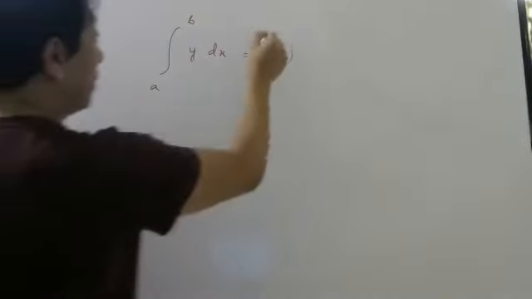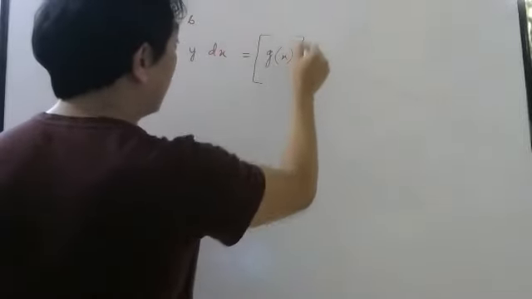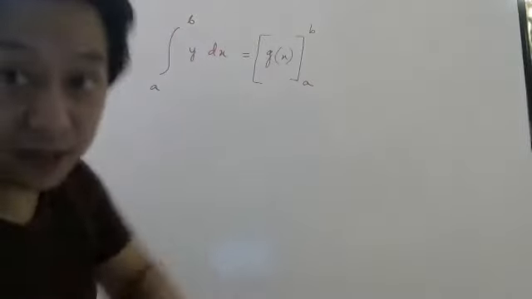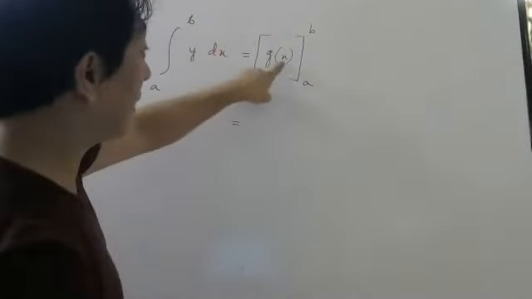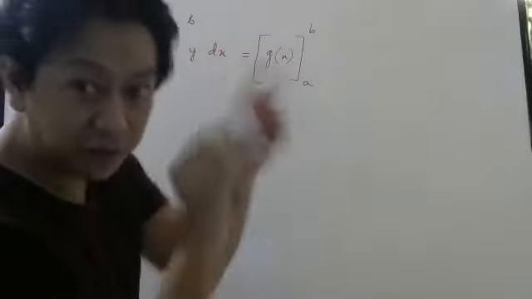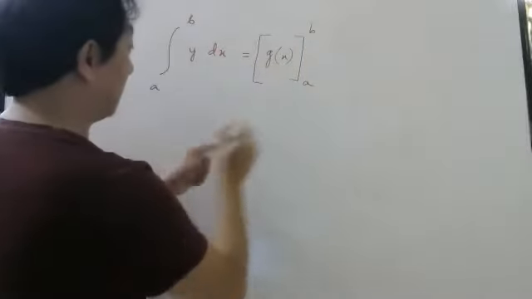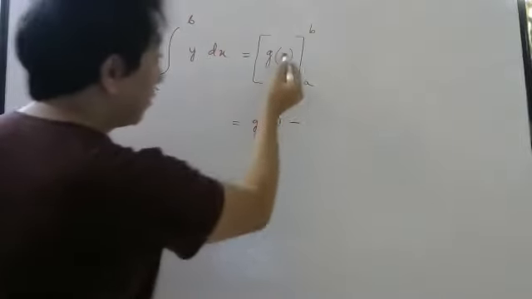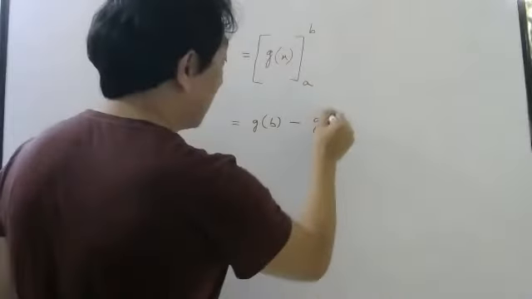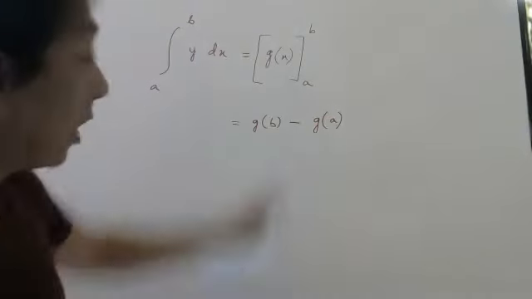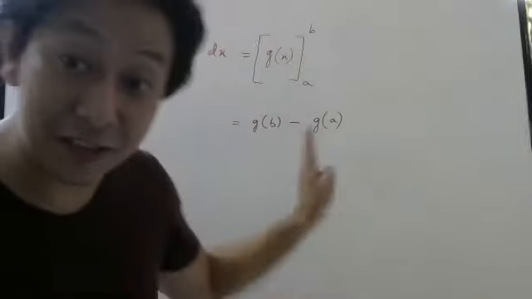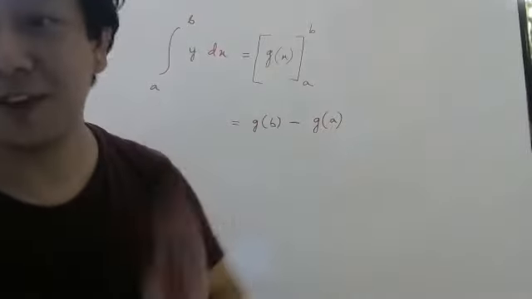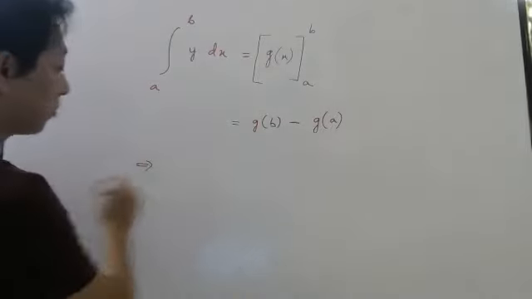Then, after applying the formula, we write the limits, upper limit here, lower limit here. The next step is, wherever the variable x is in the function, you have to put the upper limit. Minus, then we write a minus sign. Wherever the variable is, we put the lower limit. If you remember, in class I explained why we do it like this. I've given the reason also. Actually, you have to memorize this only, but for this also I've given you reason. Let us apply this for one simple problem.